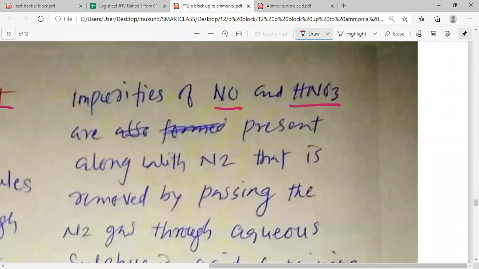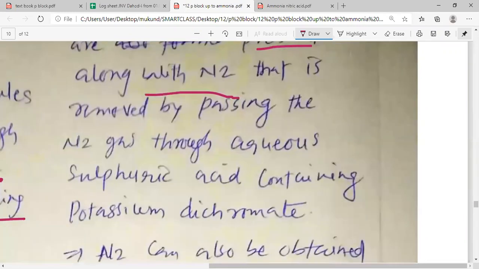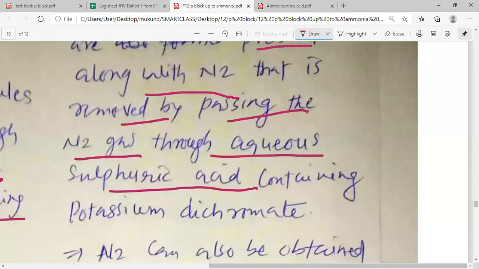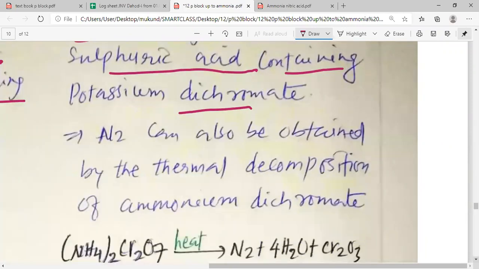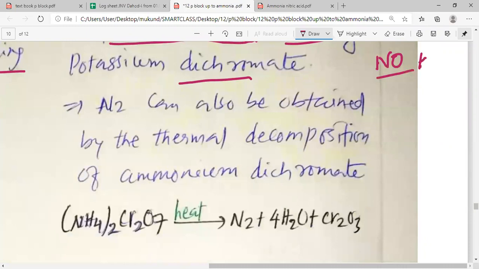Impurities of NO and HNO3 present along with the nitrogen are removed by passing the nitrogen gas through aqueous sulfuric acid, which contains potassium dichromate.